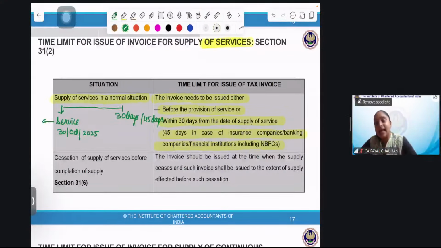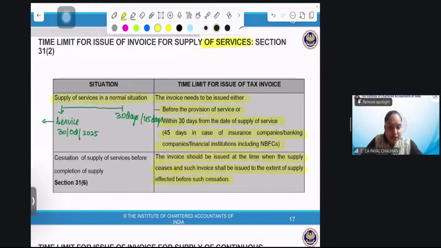Cessation of supply of service before completion of supply. This also happens, like I had a contract with you. I have to complete a certain amount of service with you. But due to some issues, we were unable to complete the whole service. That means our service was ceased in between. In that case, the invoice will be issued when the service was ceased, to the extent of the value of service I provided. So the invoice should be issued at the time when the supply ceases, and to the extent of supply effected before such cessation.